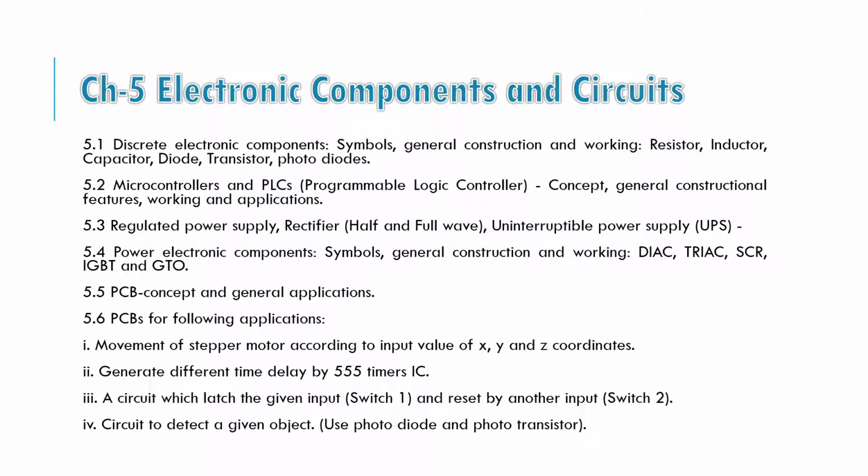So last chapter is electronic components and circuits. So in this chapter we will study about discrete electronic components like symbols, construction, working of resistor, inductor, capacitor, diode, transistor and photodiodes. These are the basic components that are used in electronics.